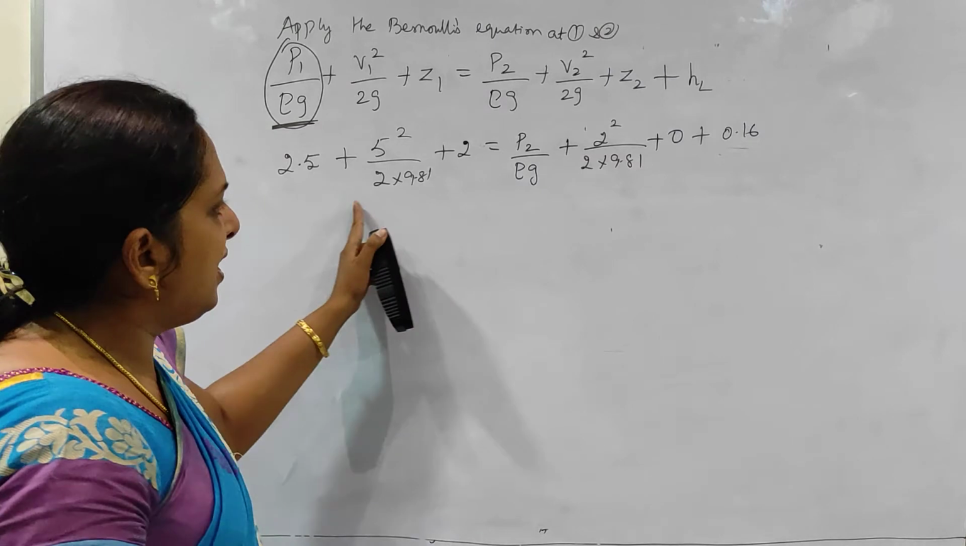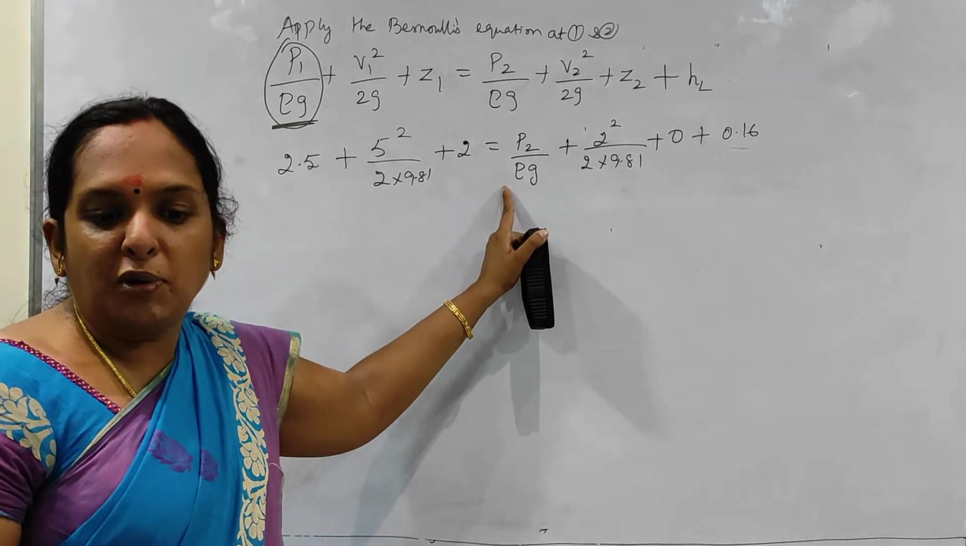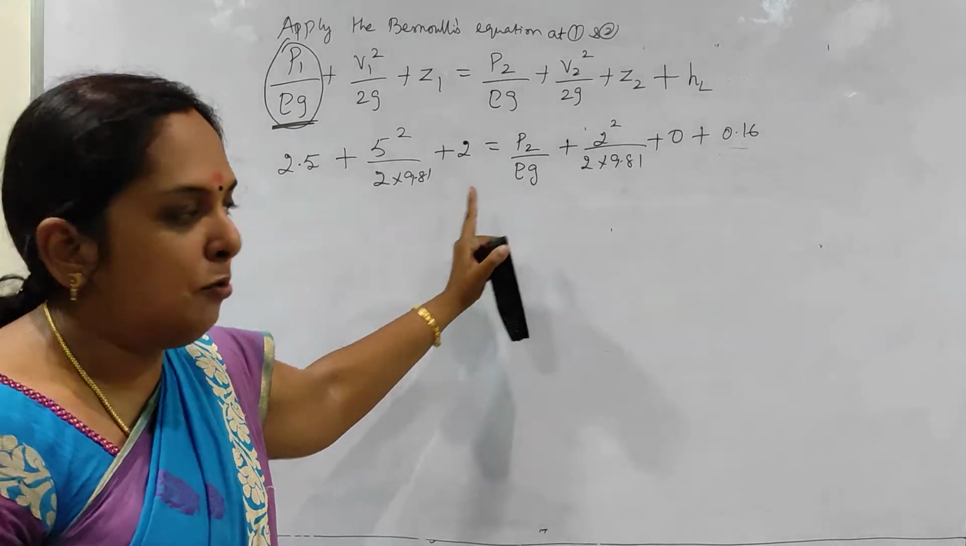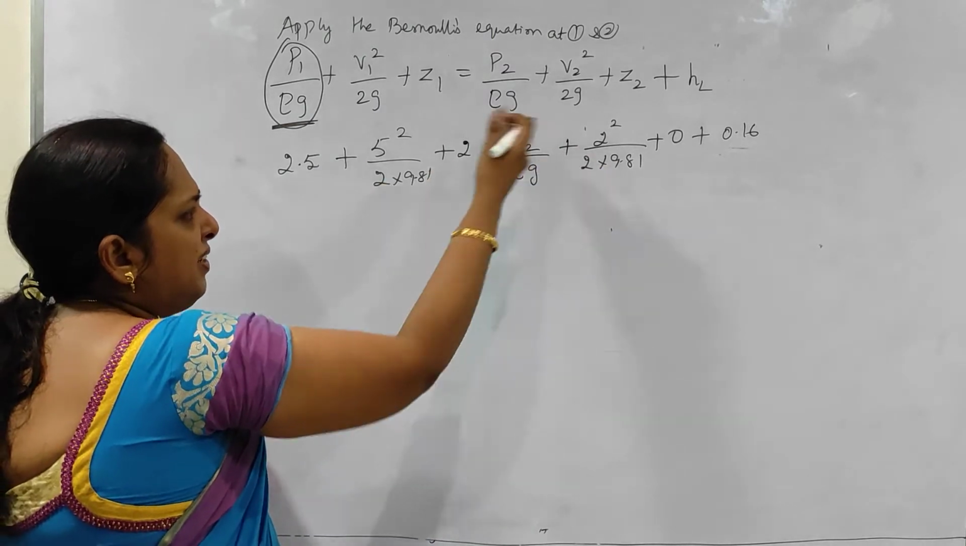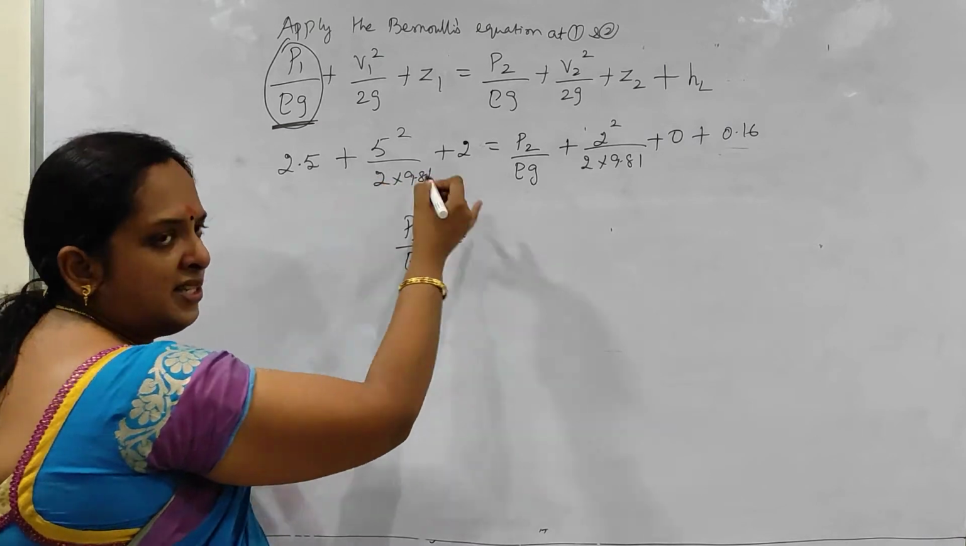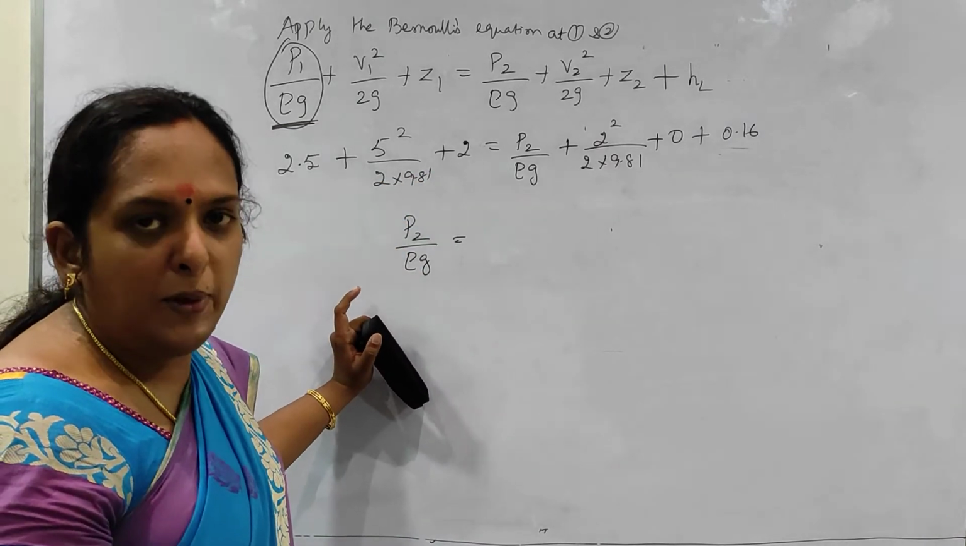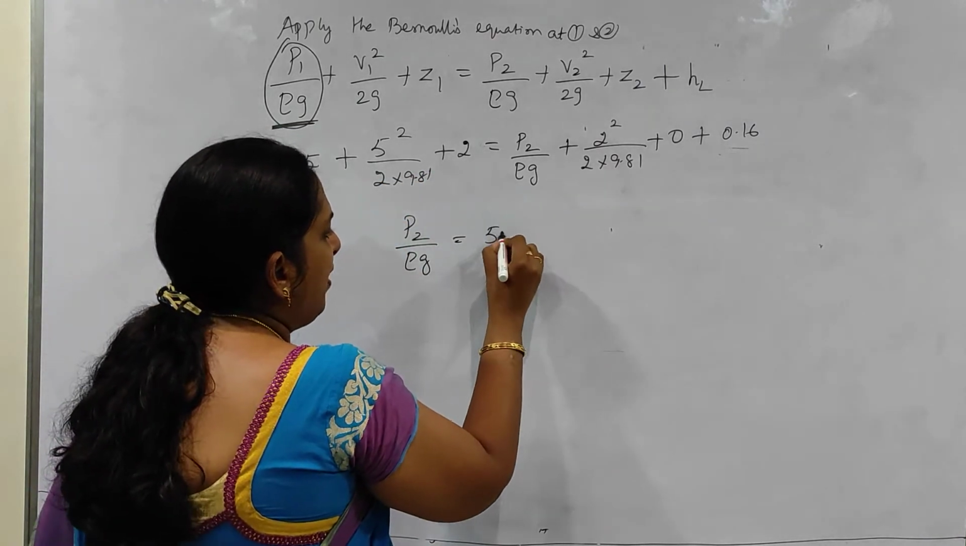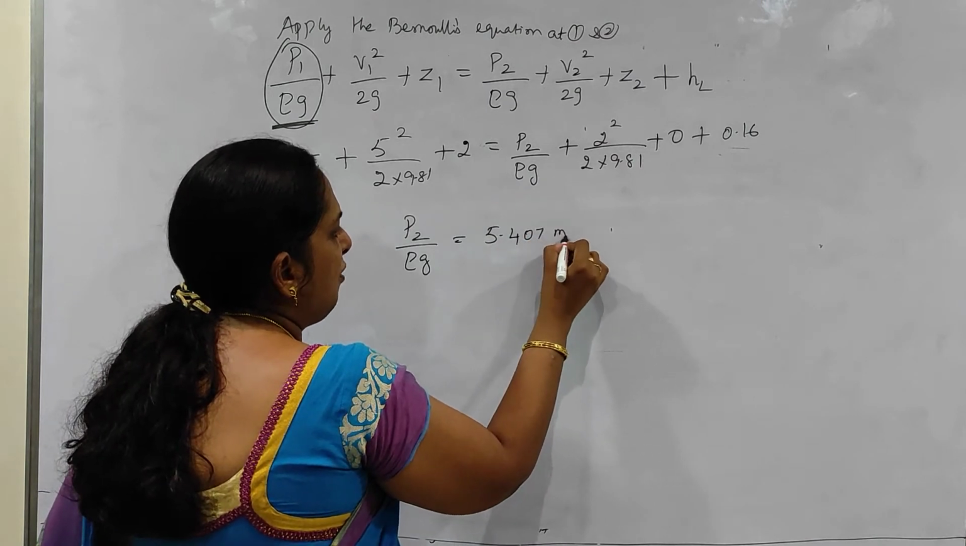So I have substituted every value here. I have to find out what is the value of P2 by rho G. That's all. So it's very simple. Everything is known. I can just solve this and I can get the value of P2 by rho G. It is 5.407 meter of fluid.